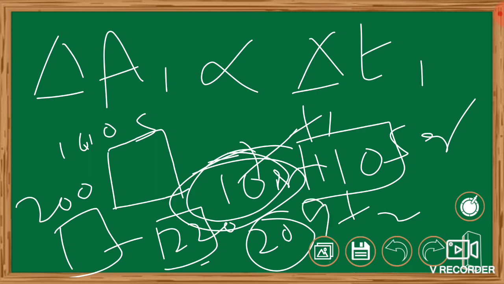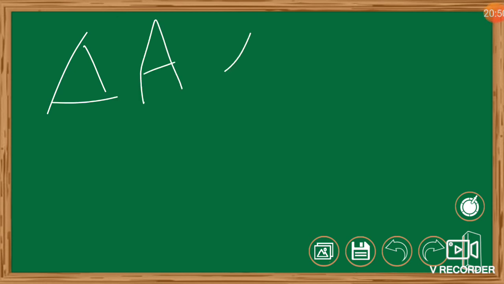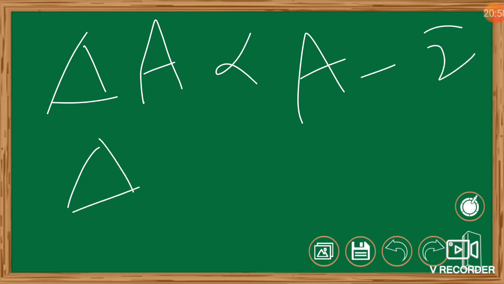So the area I take also determines its expansion.